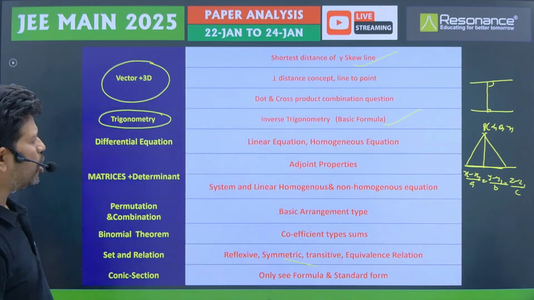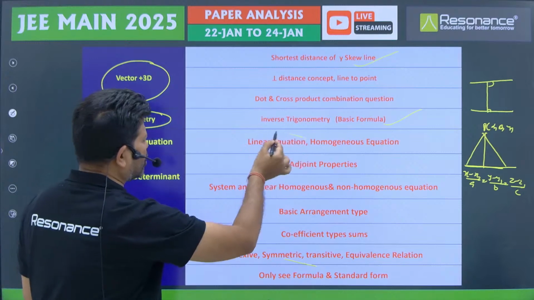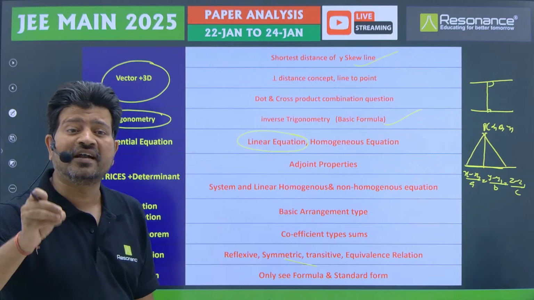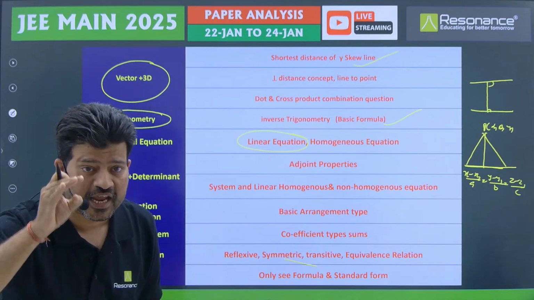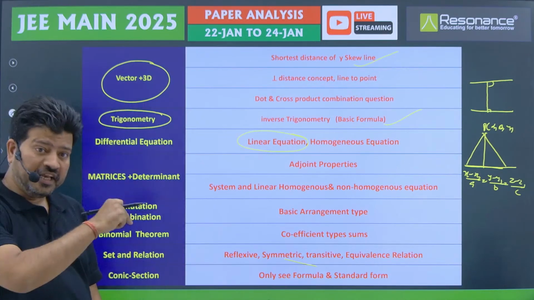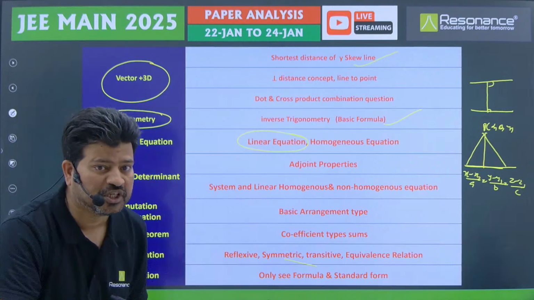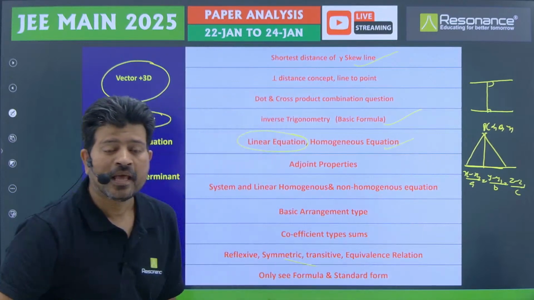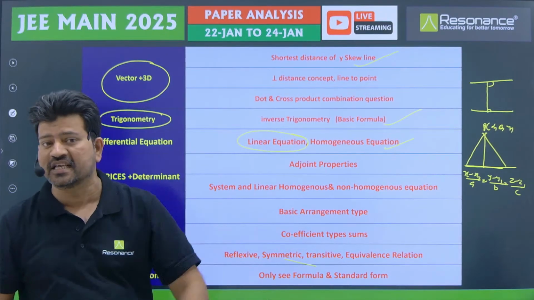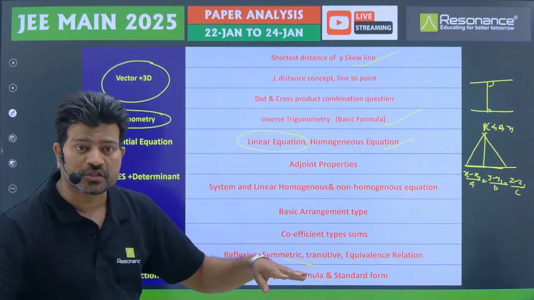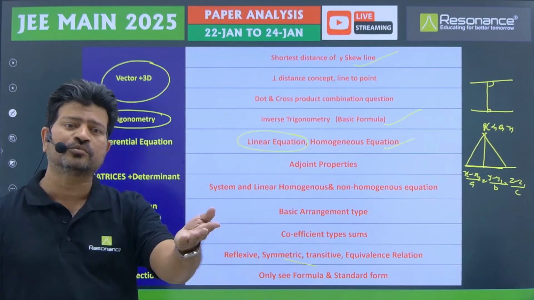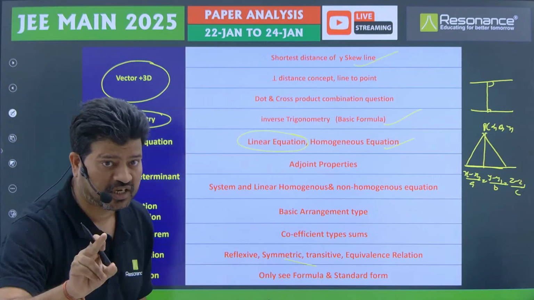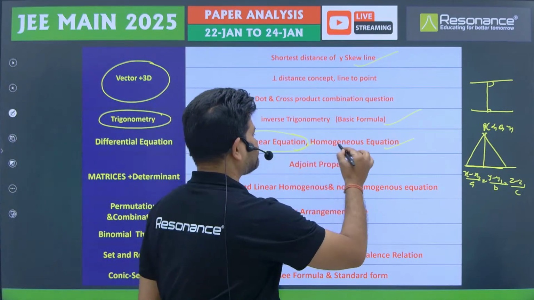In differential equations, the linear equation is always the hot topic. It is always coming. You can say in the examination, 70% chances are there that in the 28th and 29th the linear equation type of question is going to repeat. Otherwise, homogeneous also you can see. Because already here we are seeing the 6 sections, right? They ask from the linear equation. So maybe chances are there from the homogeneous equation also. But don't neglect the linear equation. Must see the linear equation also here.